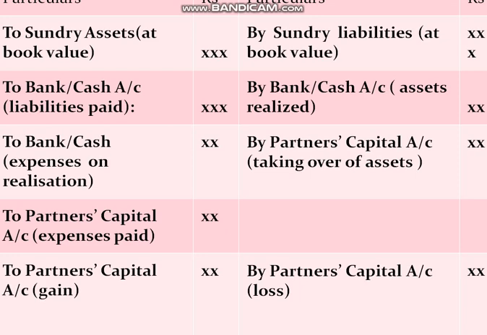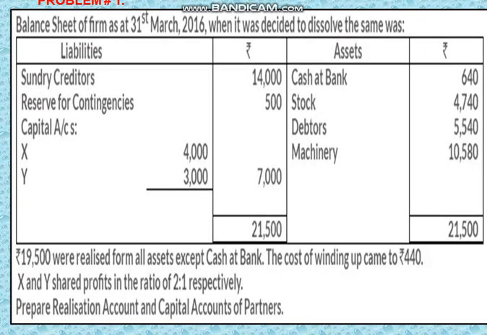Then the partner's capital account is credited with assets taken over by them, and then the realization account is debited for any expenses paid by a partner by crediting his capital account, and then the gain or loss on realization is transferred to their respective capital accounts.